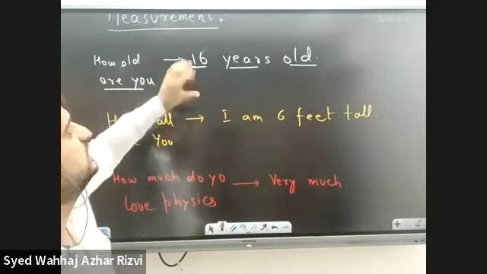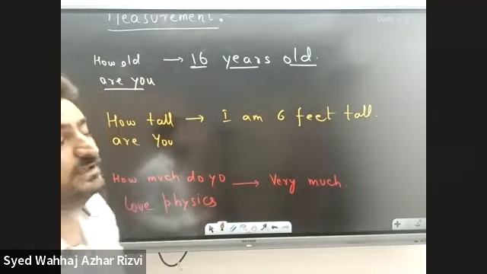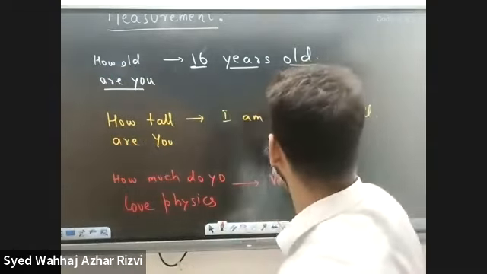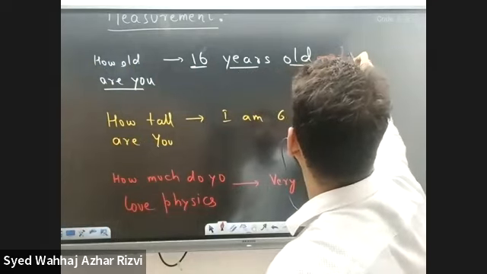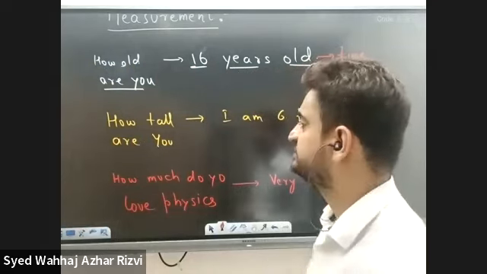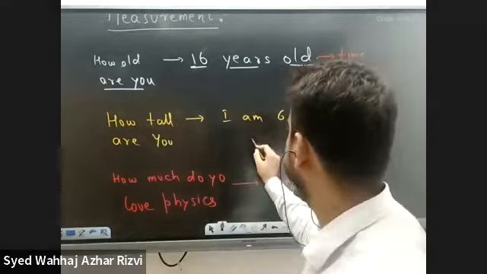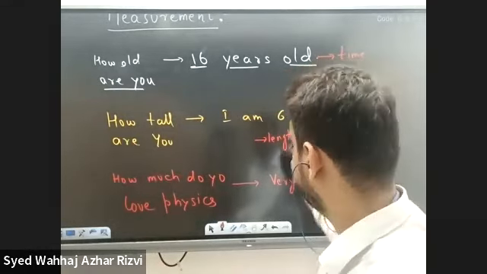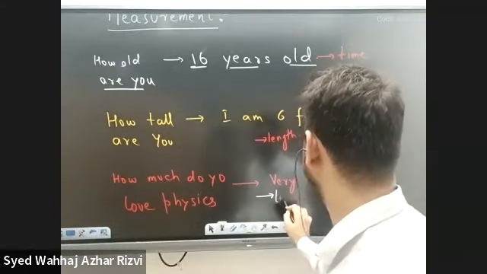Here we can measure the amount of time I have lived. So here we are talking about time. Here we are talking about length. And here we are talking about love.